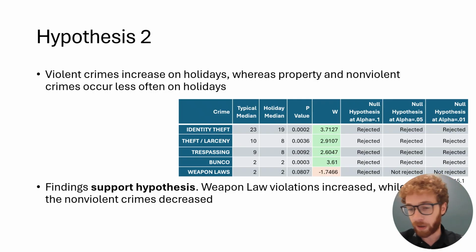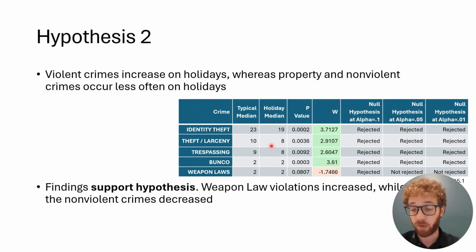I know we're over time right now, so I'll try to breeze through these as quickly as possible. Hypothesis two: violent crimes increase on holidays, whereas nonviolent crimes decrease. I think the data supports this hypothesis because identity theft, regular theft, trespassing, and bunco are all decreasing here based on these medians and W statistics.